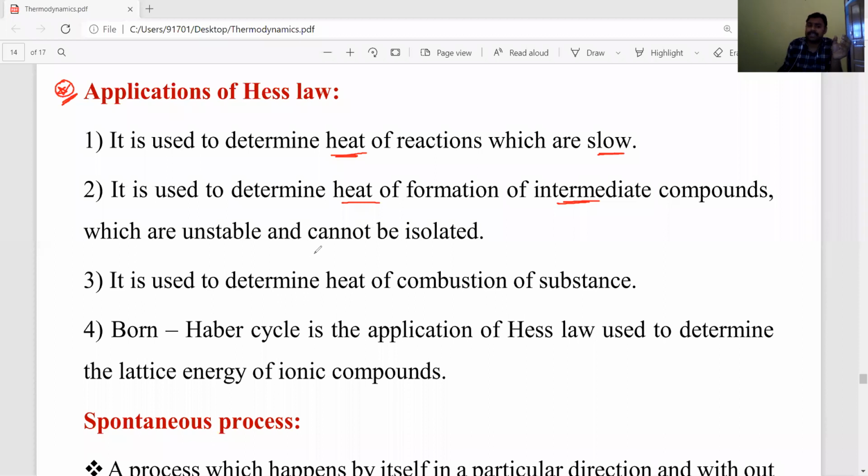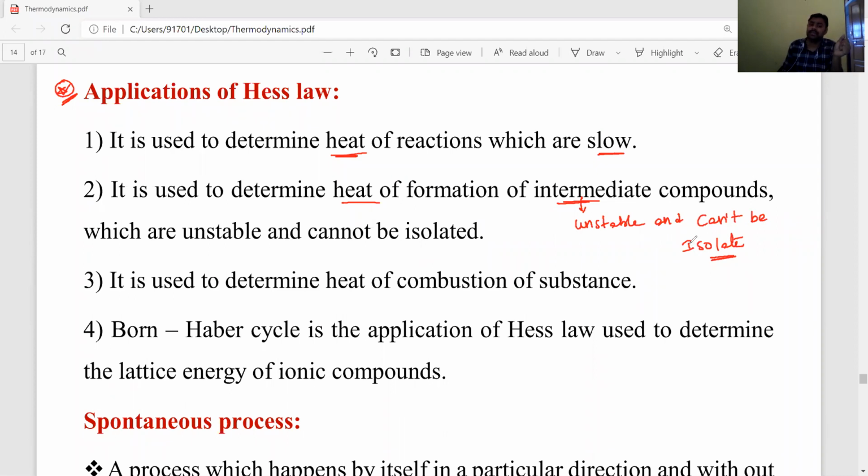Intermediates are unstable and cannot be isolated, separated out, or extracted.